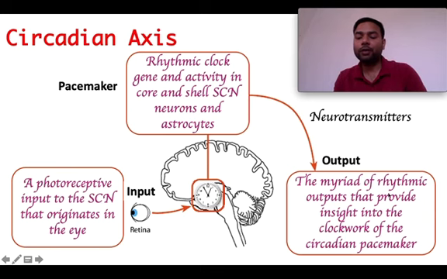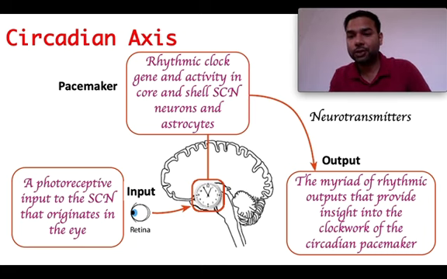And there are n number of rhythmic outputs that any organism can perform throughout the day, throughout the season, throughout the year, and that's what we call cyclic phenomena.